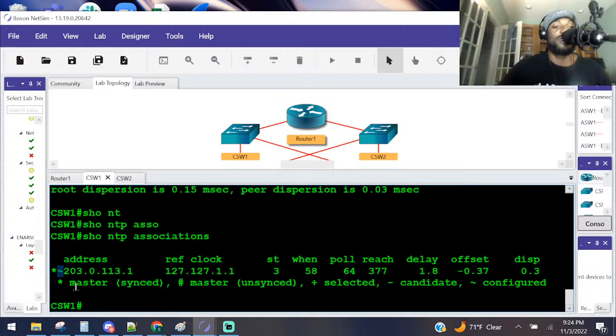Are you stupid? That's called a tilde. That tilde lets you know that it is configured. It was configured as an NTP master, right? That was the end of that task.